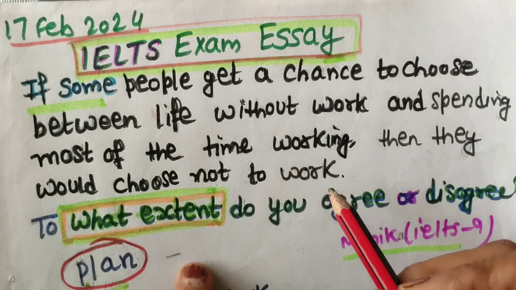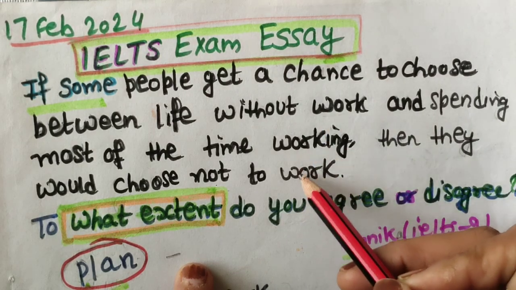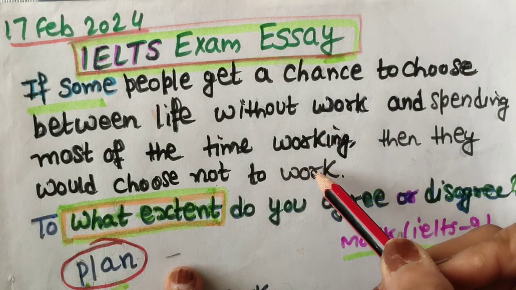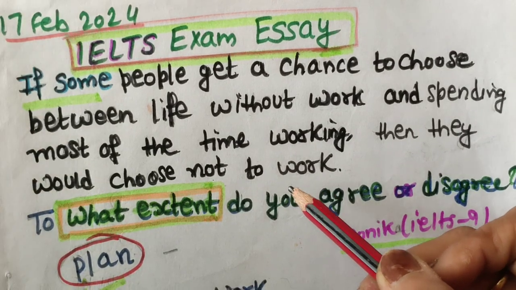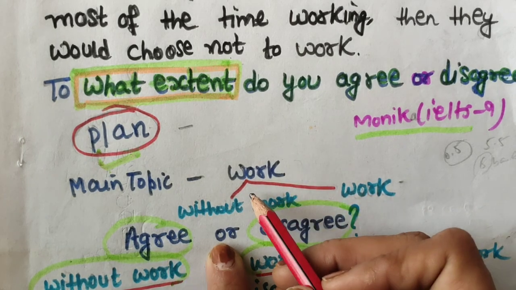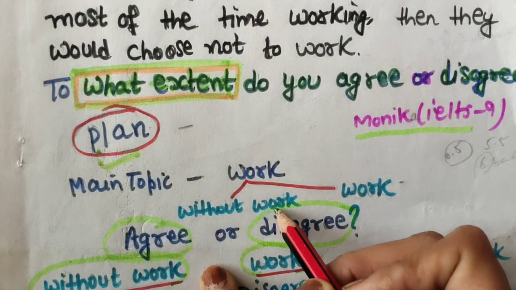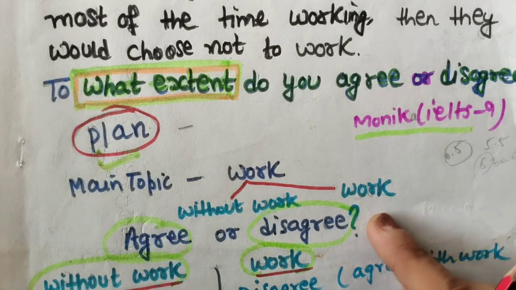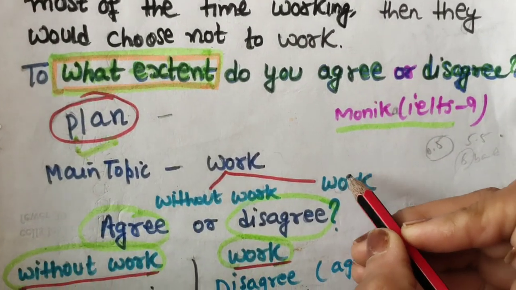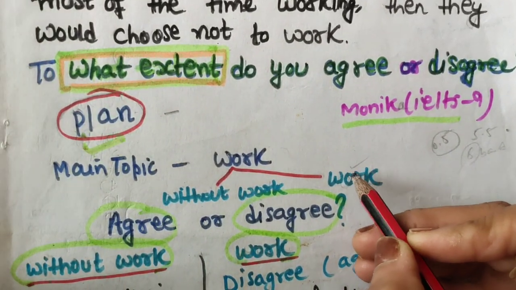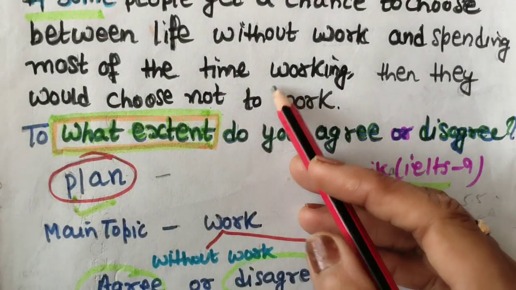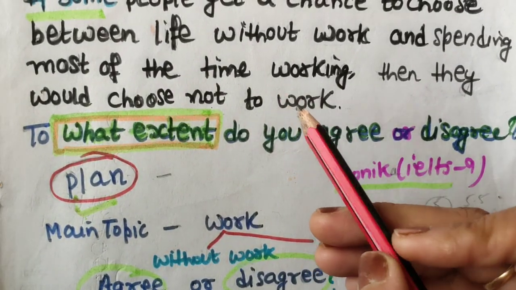So what is the main topic? Again and again they are talking about work. So the main topic will be work. But what are the subtopics? Definitely we will discuss that. So the first step we are doing is this. Here we have got the work topic, and they are asking us to choose between life without work and life with work. Of course, they have said some people will choose not to work, but I choose life with work. My opinion is life with work. So it means I disagree with the statement.